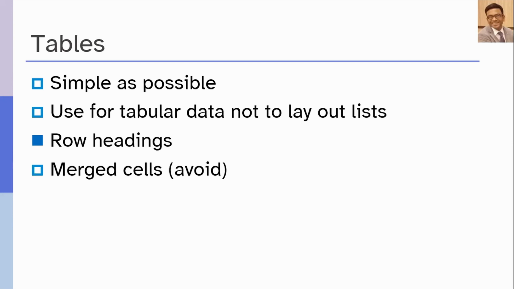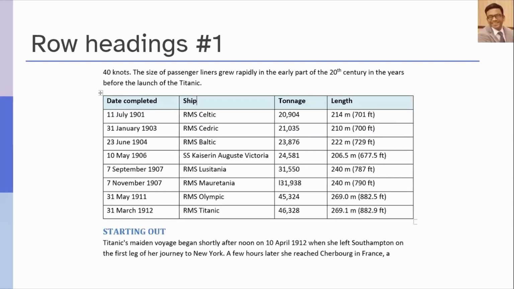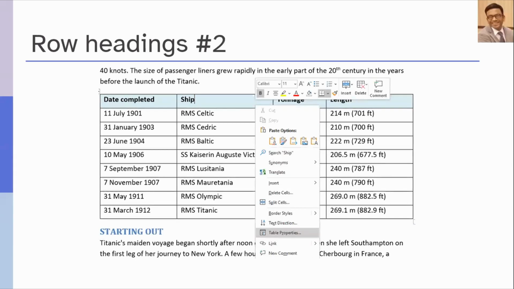If the table has a header row, then you need to mark it. You need to ensure that it is selected properly in the Word document, so that screen readers are able to identify it and read it when they are navigating within the table. To mark the header row, you need to click on the row or select it, and then if you're using a mouse, right click and in the context menu select table properties.